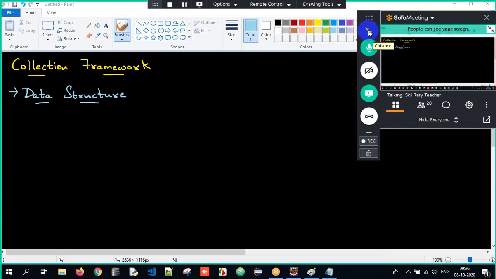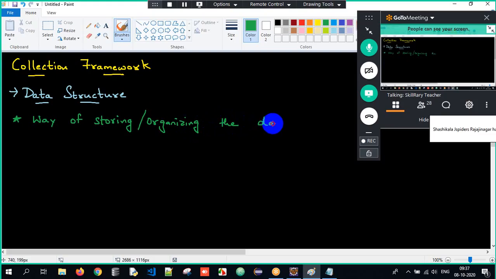So we are supposed to talk about a concept called data structure. Data structure simply means it is a way of storing or organizing the data. In simple terms, the name itself tells: it indicates how the data is stored and how the data is arranged.